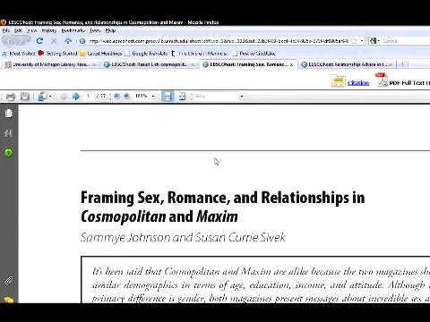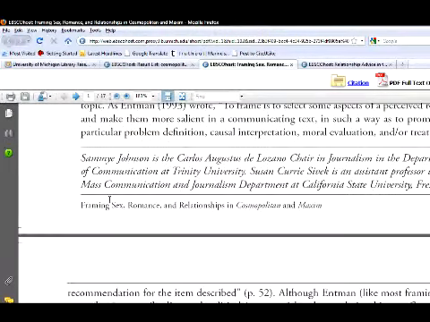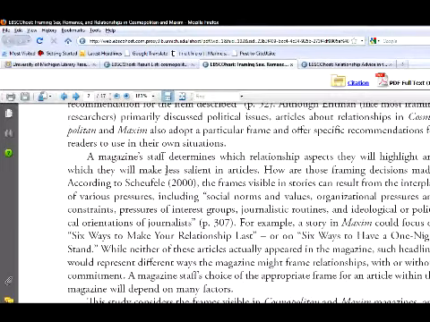Let me see if I can get that. So right now I'm just going to focus on these two articles. One of them comes up automatically. It's Framing Sex and Romance and Relationships in Cosmopolitan and Maxim. So this is good. I can just scroll down and see if it's useful for my research. If it is, print it out, save it.